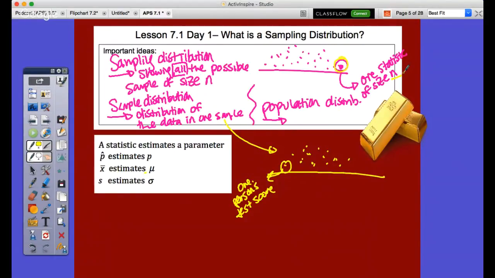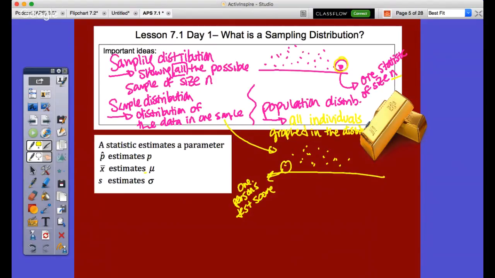The average of the size of the samples that I'm taking, size 2, 3, whatever it may be. But down here, this is one person's test score as a sample distribution. Population would be if we took this sample and we had all individuals graphed in the distribution, okay? That would be the difference between a population, sample, and sampling distribution that's there.